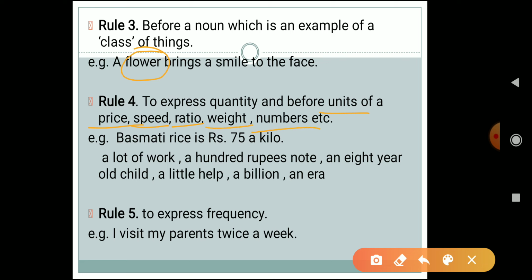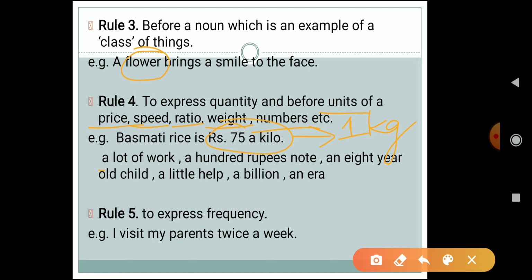For example, basmati rice is rupees 75 a kilo. A kilo over here means what? We are talking about 1 kg of rice. So whenever there is any unit, price, speed, ratio, weight or number, we have to use a or an. Let's see another example.